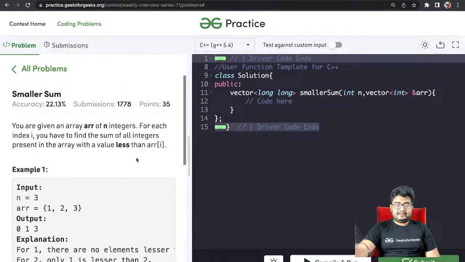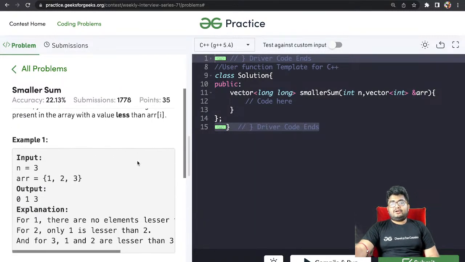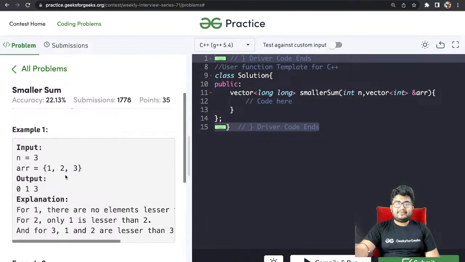Just a recap. So we are given this array and we have to find for each I the sum of all the elements that are less than ARR of I, right? It's very simple. Like you have 1, 2, 3. Now how many elements are less than 1? 0, so 0. For 2, how many elements are less than 2? 1, sum of elements is 1. For 3, sum of elements less than 3: 2 plus 1, 3, so 3. So 0, 1, 3 is the output, right?